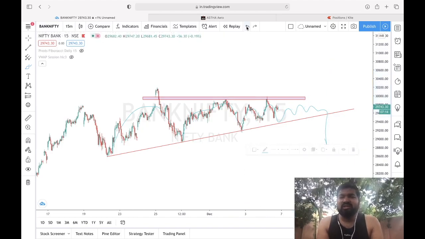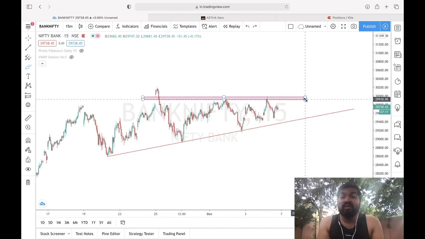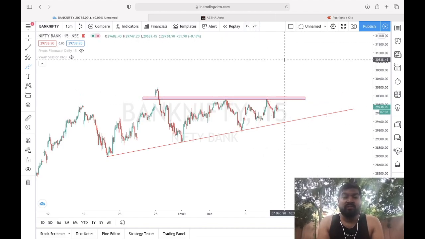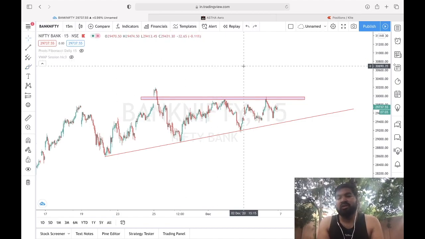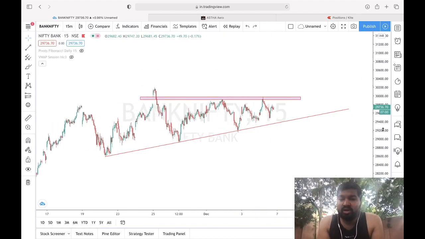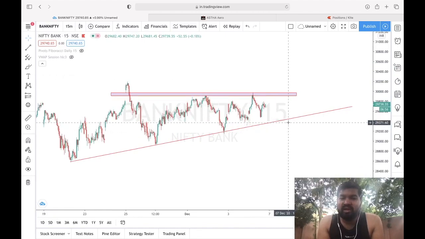In both cases we have to take a trade. Upside, if we see a closing above 30,000, only then we are going to trade upside. Or if the trend line is broken downside, then we are going to trade downside.